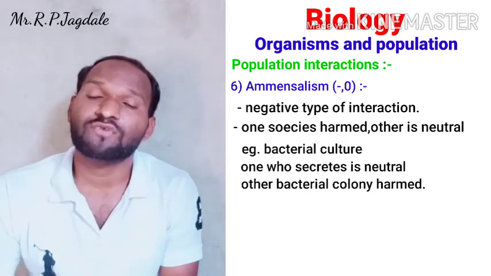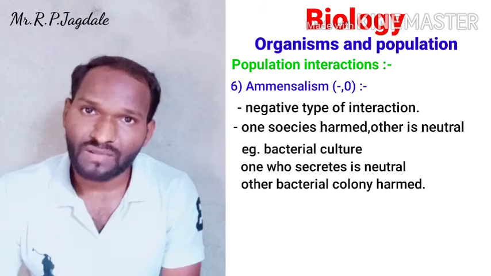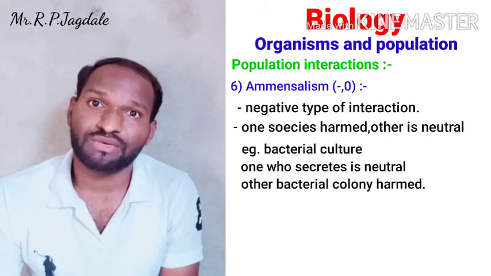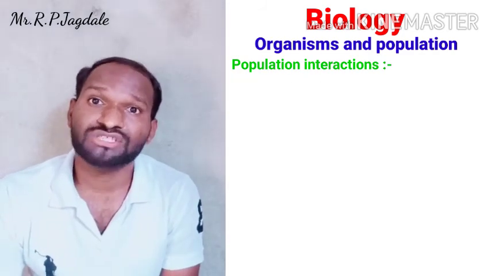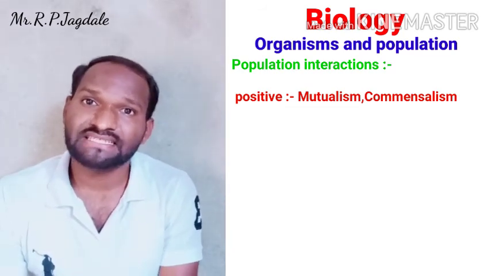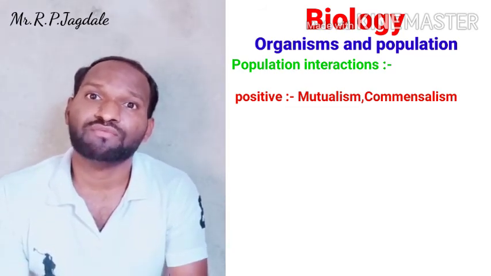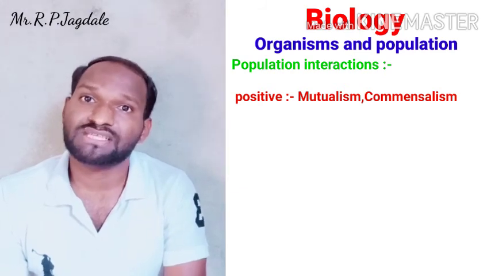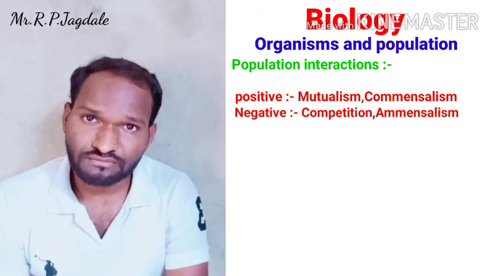These six types of interactions are divided majorly into three types. Positive type of interaction: mutualism and commensalism are the positive types of interaction where no species is harmed.